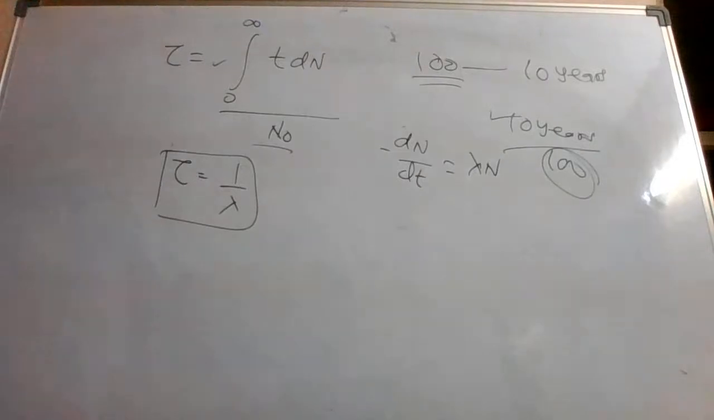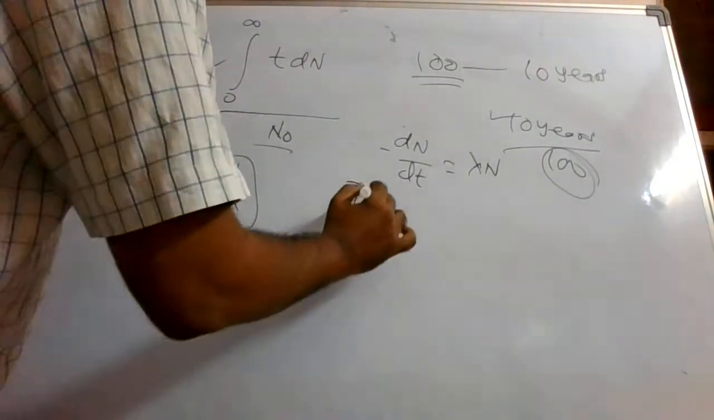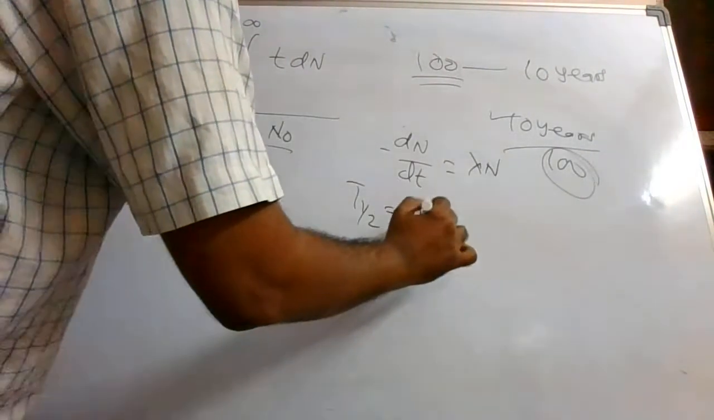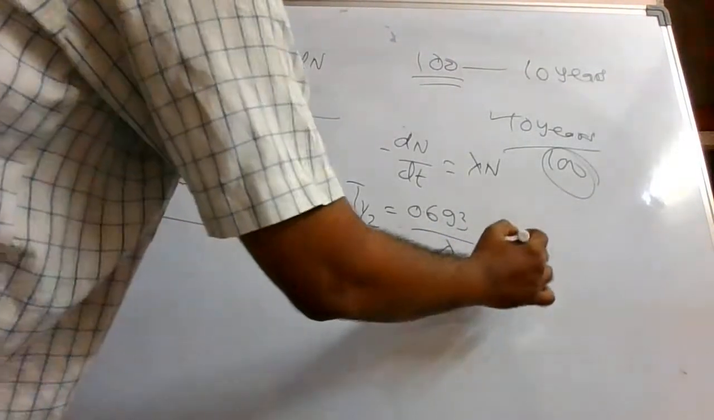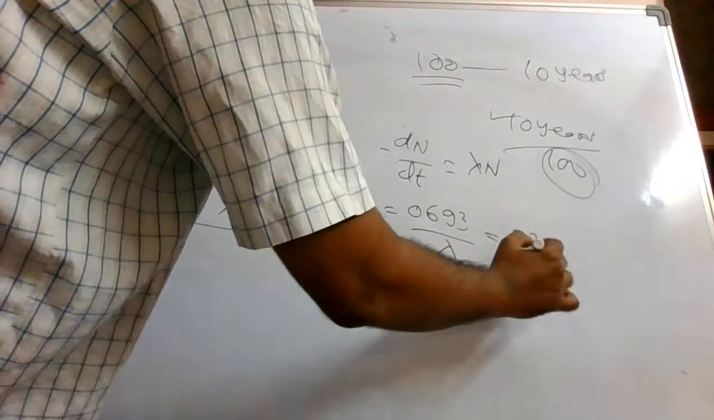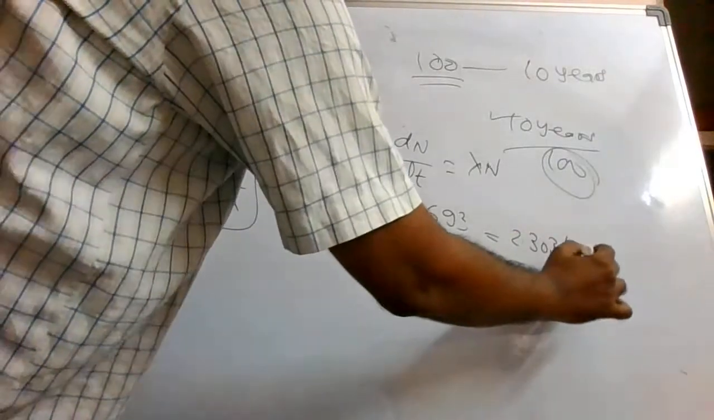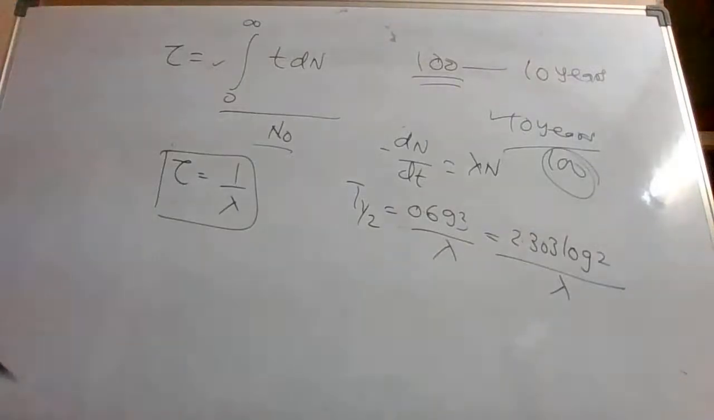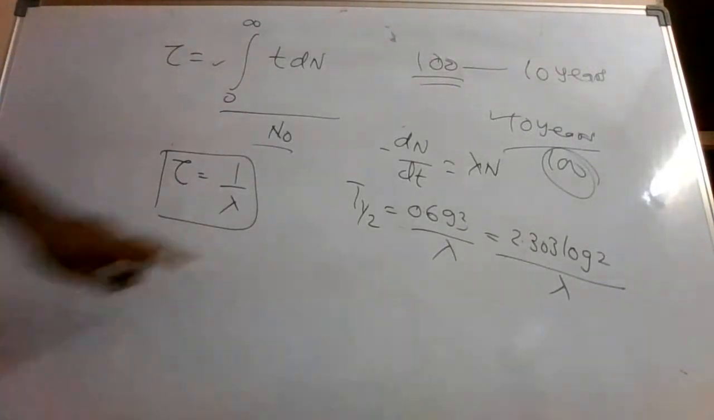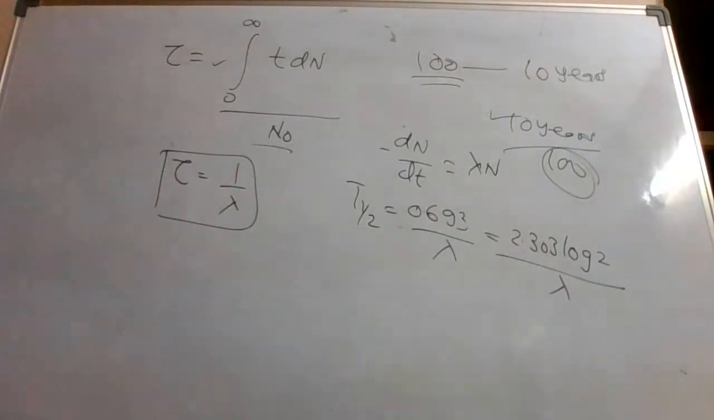Our t half was 0.693 by lambda, or this can also be written as 2.303 log of 2 divided by lambda when you are talking about base 10. So this is our t half and this is our average lifespan.